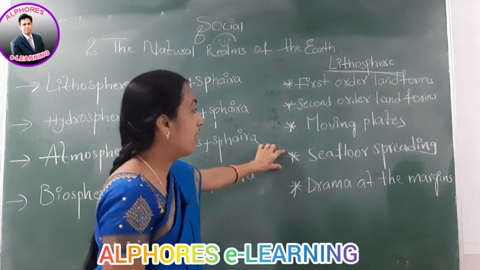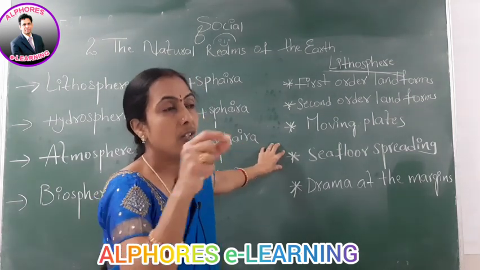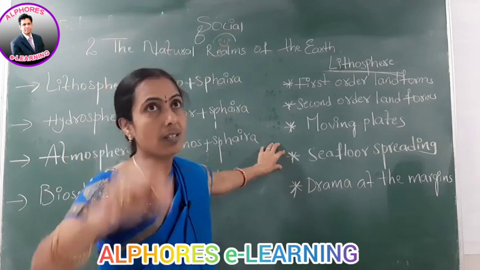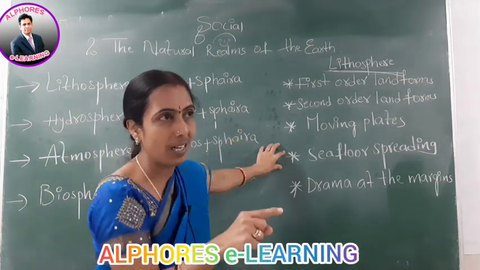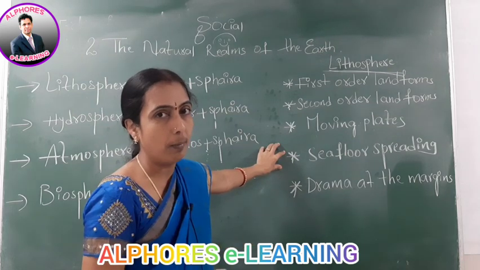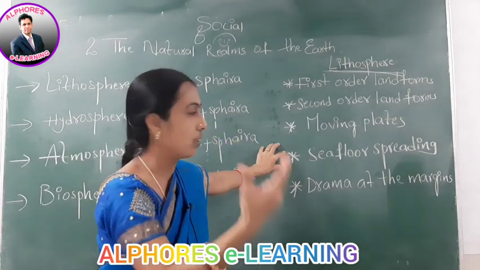Right. In the seafloor, what you have to remember is that geologists observed that some ridges or ranges are there in the Pacific Ocean. The question is, how were these ranges formed? Because of volcanic eruptions.